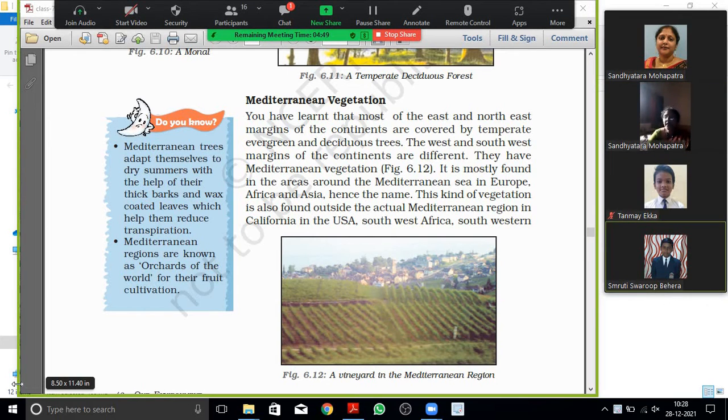Mediterranean vegetation. We have the Mediterranean Sea in the middle of two continents, that is Europe in the north and Africa in the south. That climatic condition is also called Mediterranean climate, and that region is also known as the orchard of the world. Orchard means where fruit is being cultivated, and the main vegetation in that area is what? Fruit, because it is called the orchard of the world.